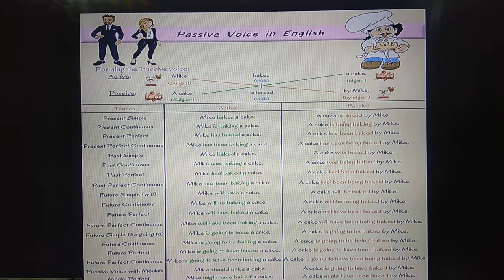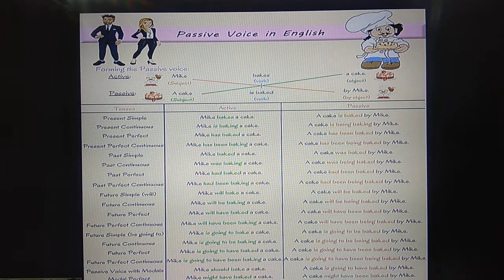V3 is baked. So a cake is baked by Mike. With this one you can do all the other tense forms also. Present simple tense: Mike bakes a cake. A cake is baked by Mike.